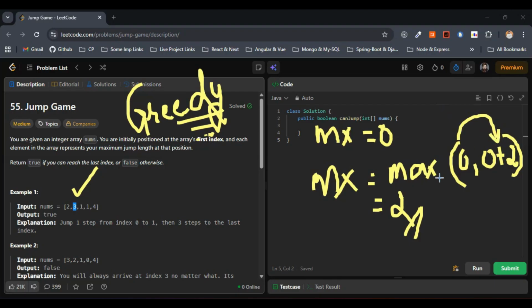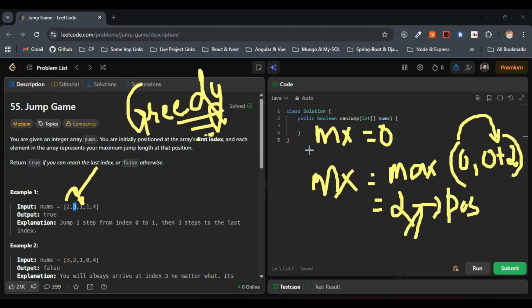Right, in simple terms, this will be 2. So we can reach up to the index 2 here. See here, 0 1 2. So this is possible. In this case, we can reach up to the index 2, so this is fine. I'll just write here, possible.